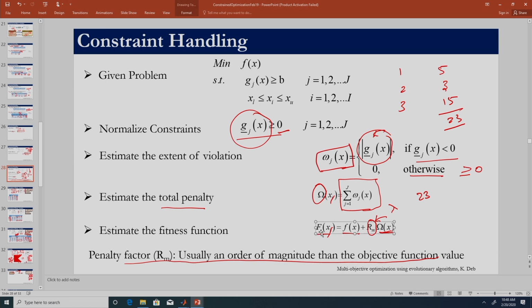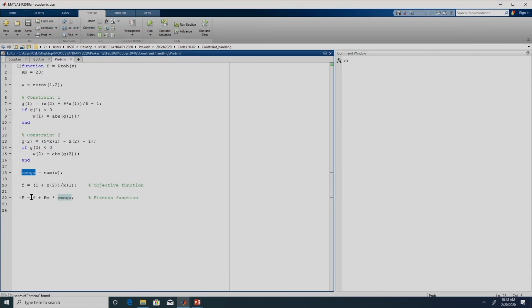So this is what we are calculating: F of x is equal to f of x plus Rm into omega, right. So that will return the fitness function value. As and when we get a solution x, it will see if there is any violation in the constraint. If there is any violation, it will calculate the magnitude of violation, and then with the help of the penalty factor we add it to the objective function.